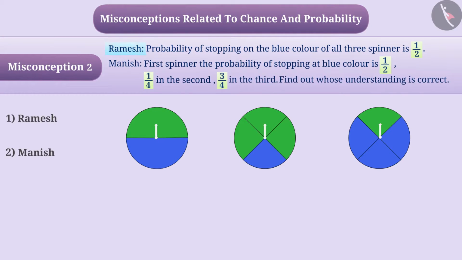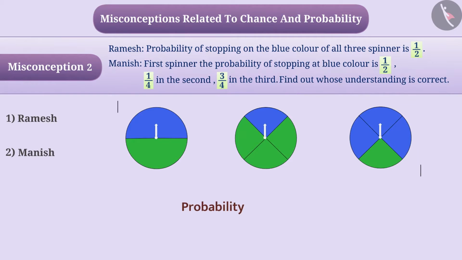Like Ramesh, some children think that each spinner has 2 paths, one blue and one green. So the spinner will stop on one of these 2 paths. That is, the probability of stopping on the blue part of spinner in all 3 spinners is 1 by 2. But this is a wrong understanding. That is, option 1 is wrong answer.